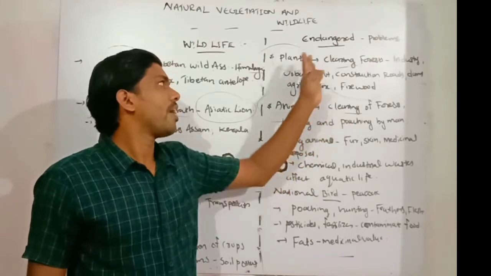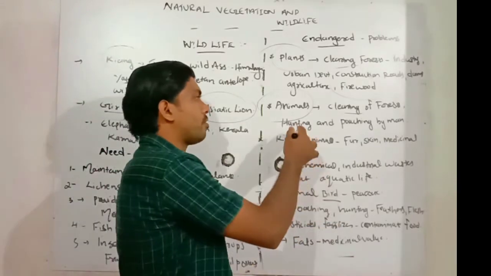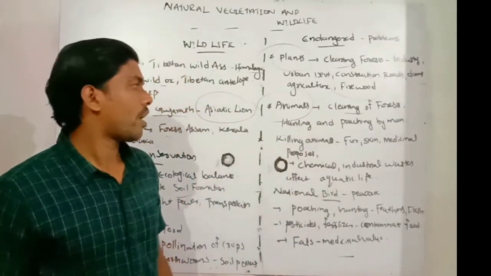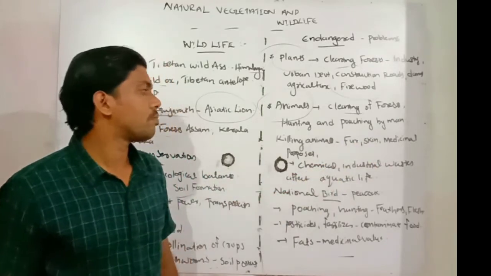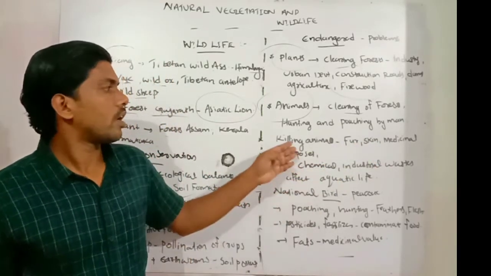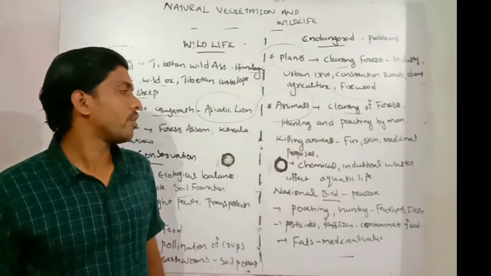So that led to the endangered issues of some of the animals. Then hunting by greedy people and poaching by men, and killing animals mainly for taking fur, skin, and medicinal purposes. We are killing animals recklessly and brutally, and it led to the decrease of their number in our nature.